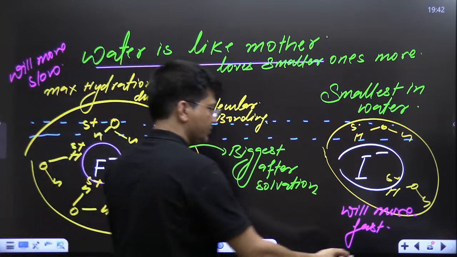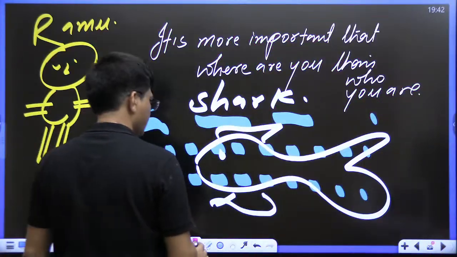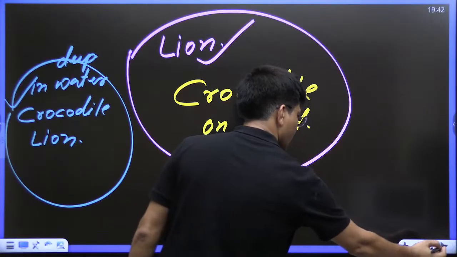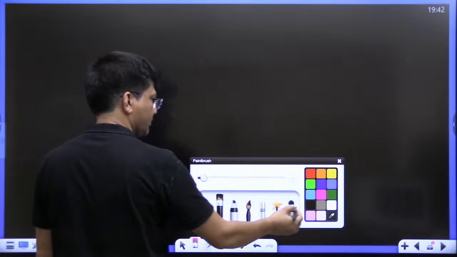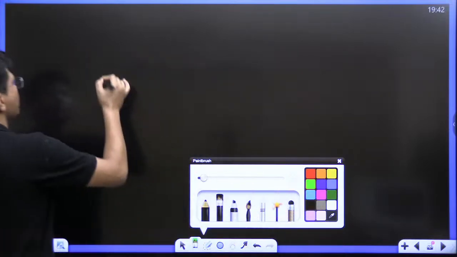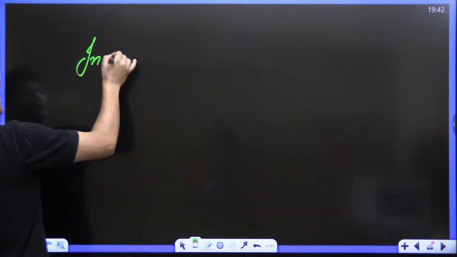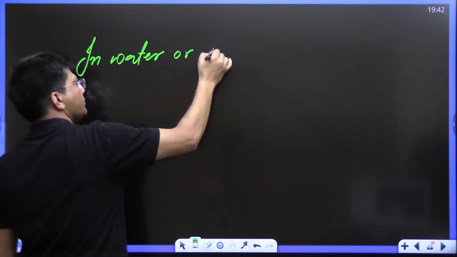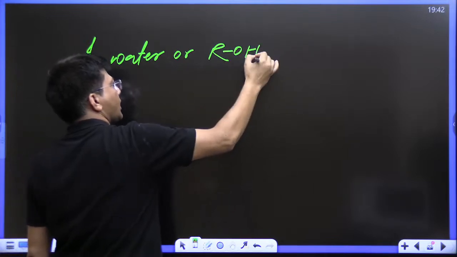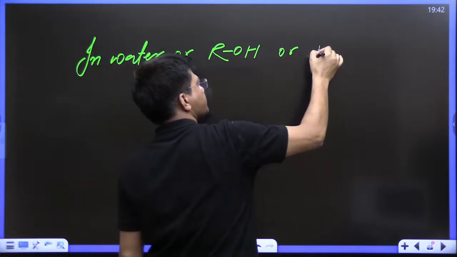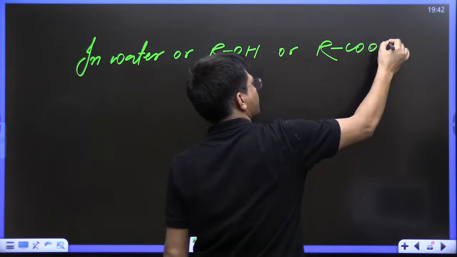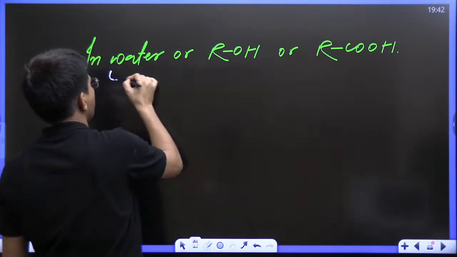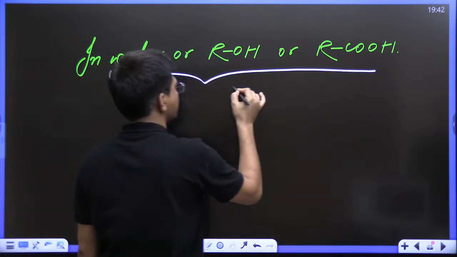Now see kids, everyone see to it. In water or alcohol or carboxylic acid, they all are examples of what? Polar protic solvent. These all are examples of PPS.